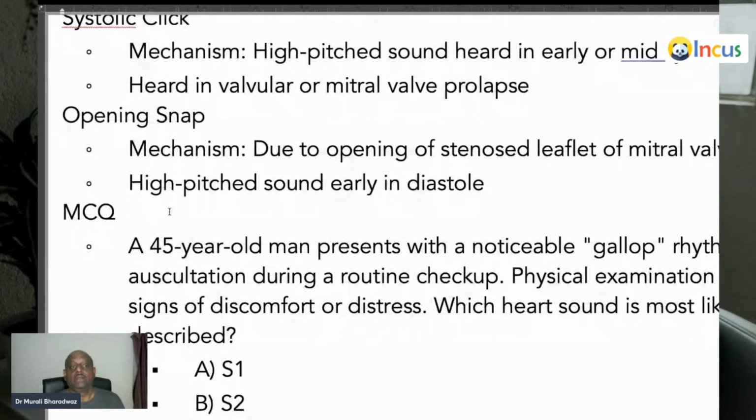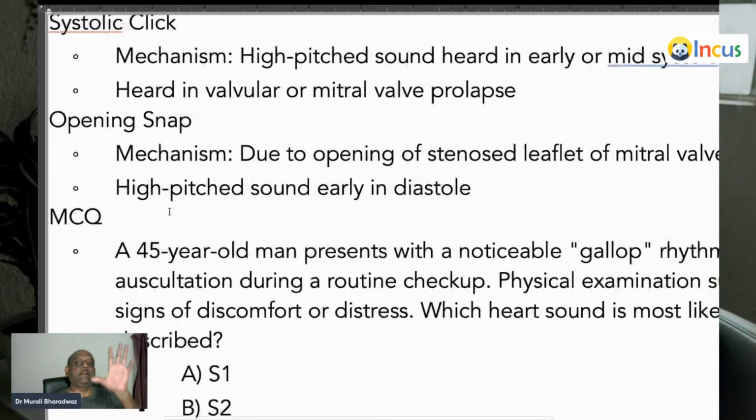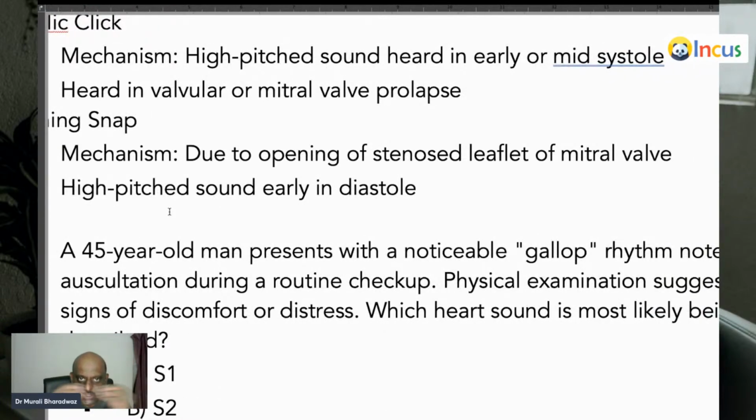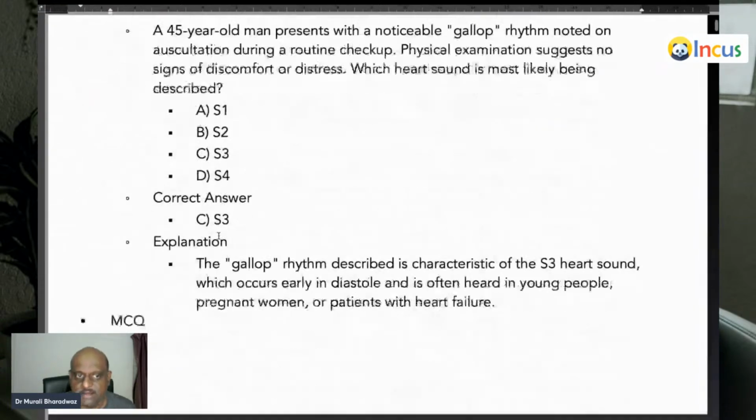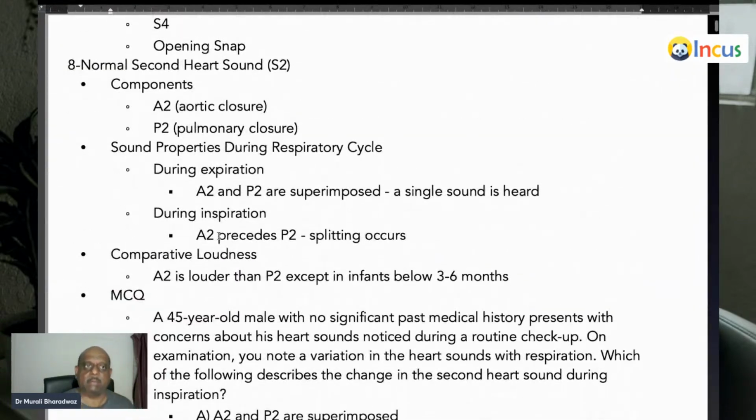Now, opening snap. It is because of the stenotic mitral valve opening. It's a high-pitched sound during the early part of diastole is what you should remember.